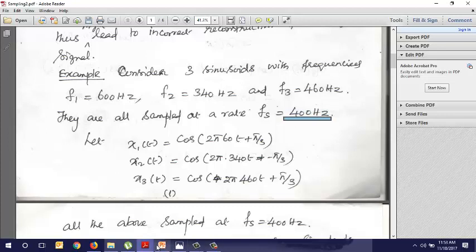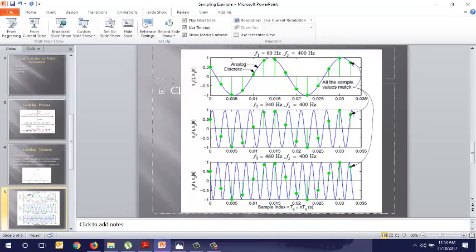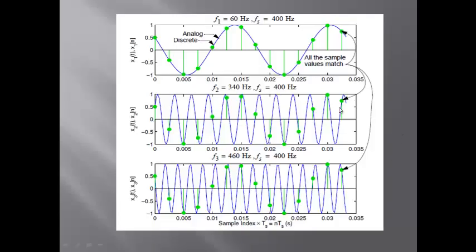Now first let us see the diagrammatic diagram of these signals. So this is the first signal, F1 is equal to 60 hertz. Sampling frequency is 400, and the second signal is F2 is 340 hertz. Sampling is the same 400 hertz, and F3 is 460. Sampling is 400. See, these two are not sampled at the required rate. They are undersampled.